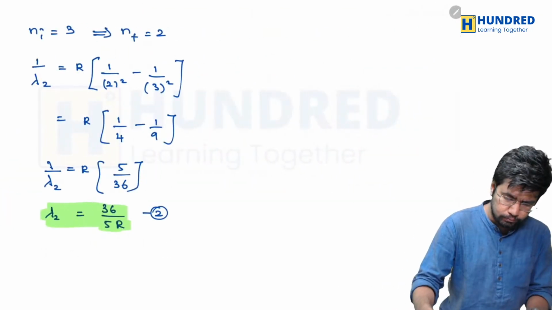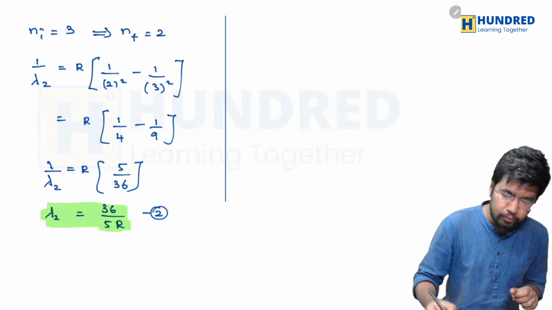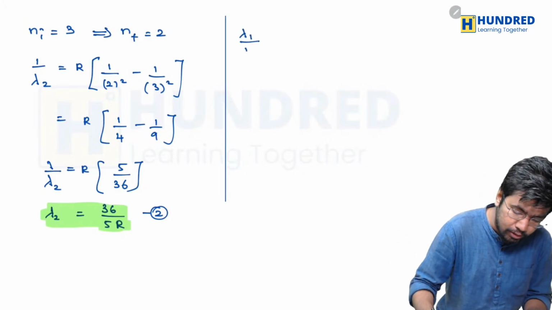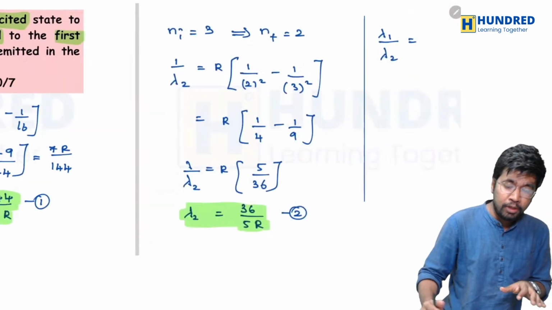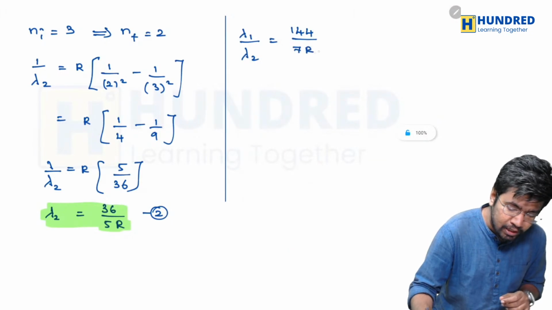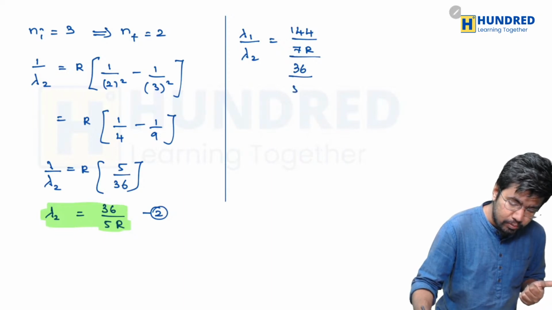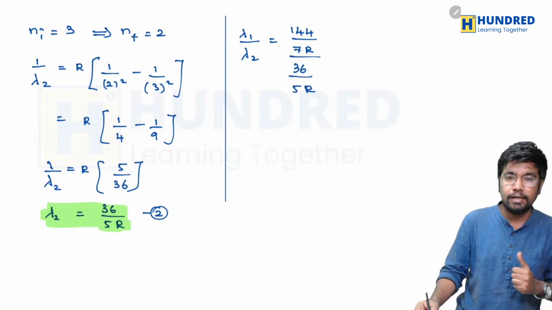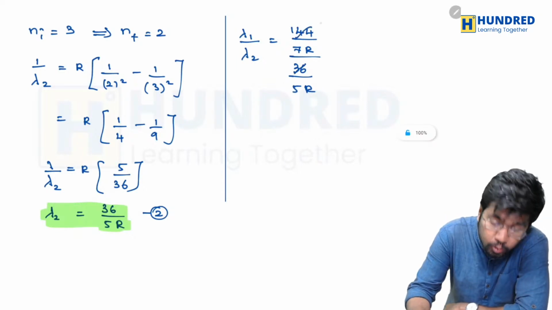So now, can you guys solve it for me? Lambda 1 divided by lambda 2 is equal to, what is the first answer we found out? 144 divided by 7r, divided by the other value, 36 divided by 5r, right? So you can directly cancel 36 and 144, and it will become 4.